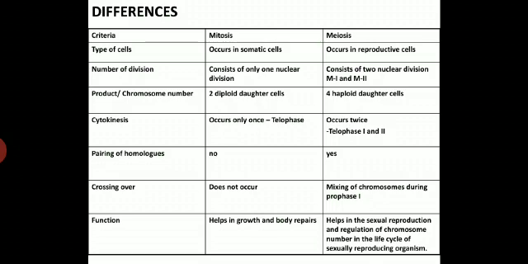No crossing over takes place in mitosis, whereas mixing of chromosomes occurs during prophase first, and crossing over takes place during meiosis first, that is prophase first. Mitosis helps in growth and body repair, whereas meiosis helps in sexual reproduction and regulation of chromosome numbers in the life cycle of sexually reproducing organisms.